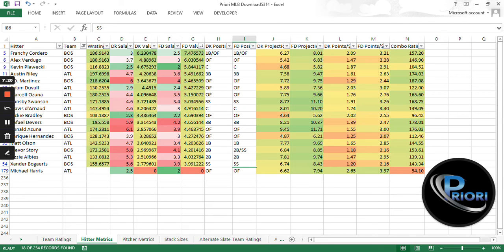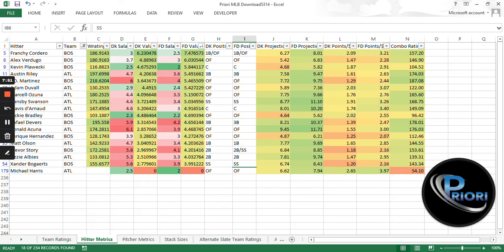If you're looking to save some salary, let's say you want to go ahead and include a more expensive pitcher in your lineup, one of the first things I'm going to do after getting probably my first 4 guys in the stack is I'm going to sort by value to see where I can kind of save some money, and if I need to drop down at pitcher or drop down some of my stronger hitters in my top stack, or even try and go get a cheaper stack, although I try to avoid that the majority of the time.